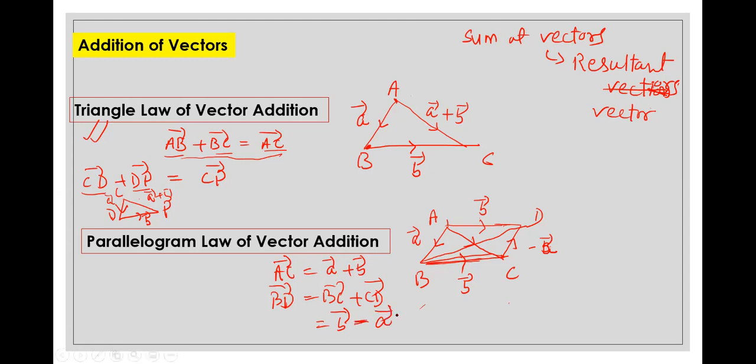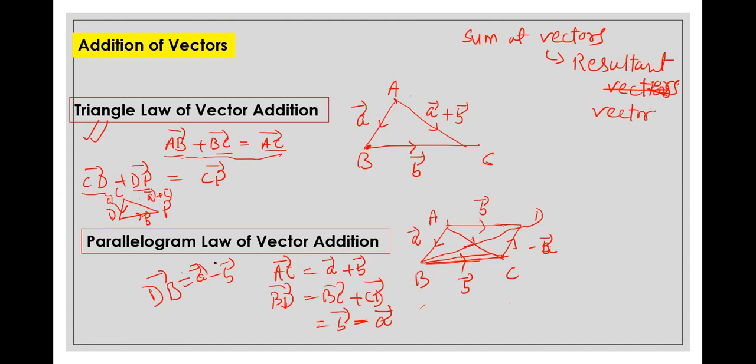So basically, in the parallelogram law of vector addition, what we are using is just an extension of the triangle law of vector addition. One diagonal represents the sum of the vectors and the other diagonal represents the difference of vectors. If you want to take DB, that will be DB vector. Obviously that will be A minus B. The way you take the direction, you can get accordingly. So I hope it is clear.